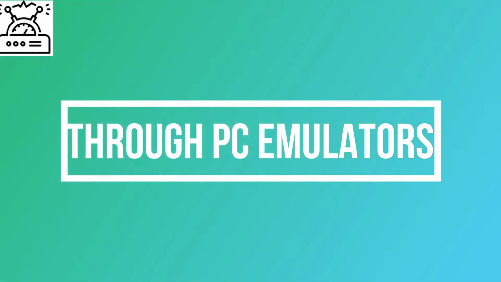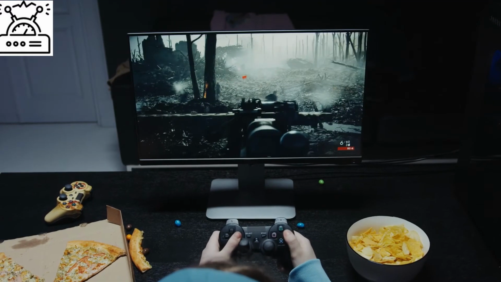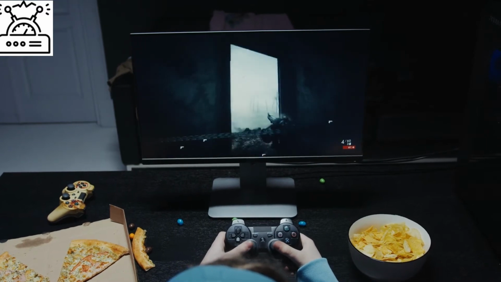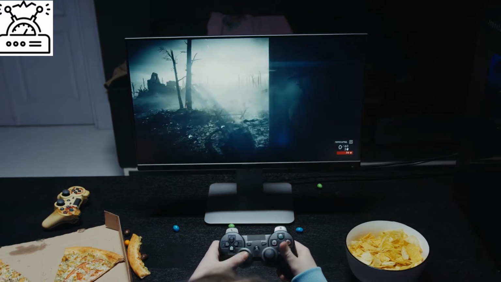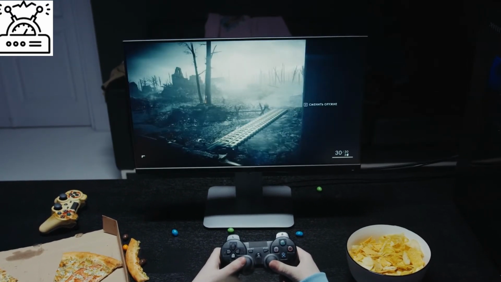Starting with first, through PC emulators. Even though the hardware to play the Sega games is no longer in production, you can still play those games on your PC using emulators. After the rise of computers in the late 80s and 90s, the PC gaming industry has grown enormously. Since Sega games were quite popular during the time, many people still want to play those games.